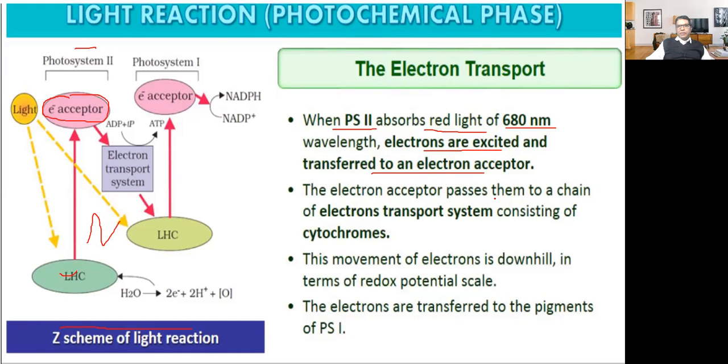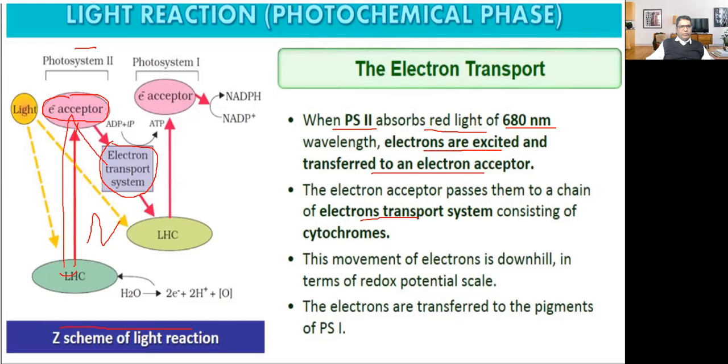The electron acceptor passes them to a chain of electron transport system. So this electron will be transported to one system that is called the electron transport system. This electron from here will go here. From here, it will go to the electron acceptor.